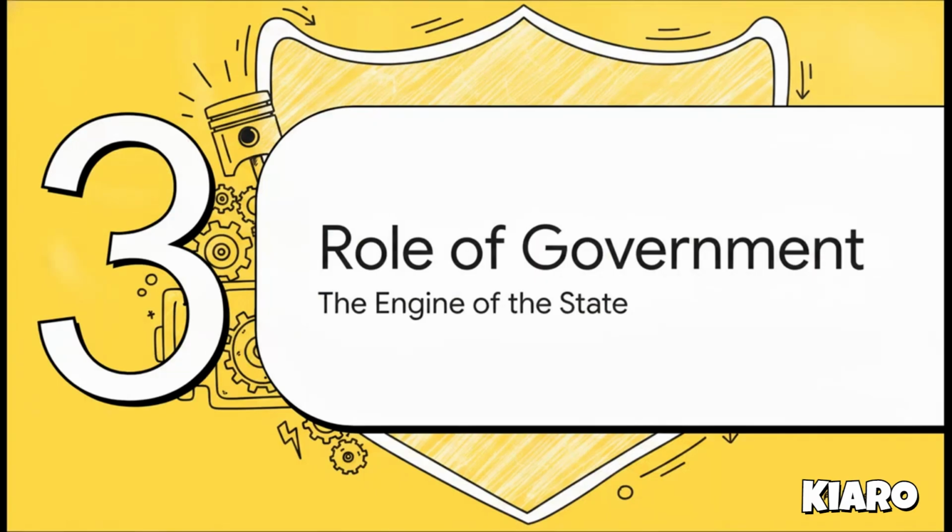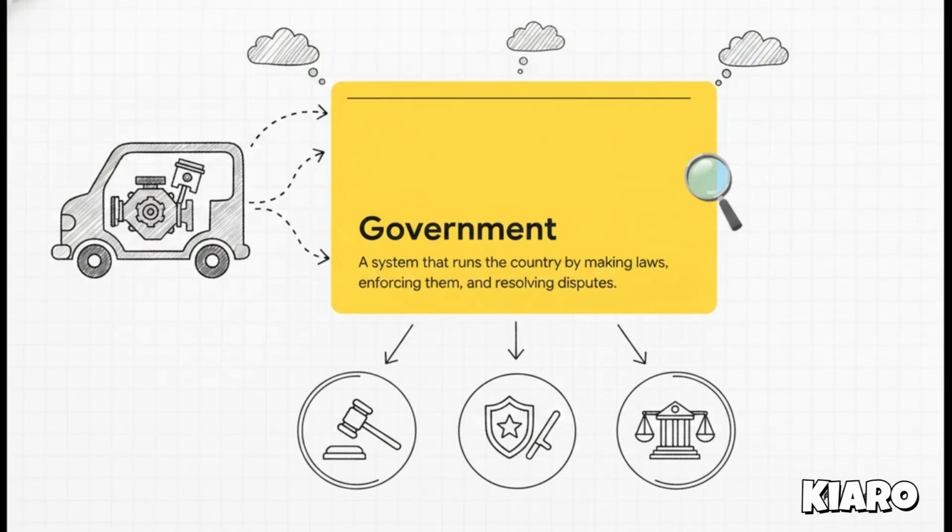Let's move to Section 3, the role of government. If the state is the entire vehicle, well, the government is the engine. It's a group of people or a system that actively runs the country. It's the part of the state we actually interact with on a daily basis. And it does this through 3 main functions: a legislature that makes the laws, an executive branch that enforces those laws and implements policies, and a judiciary that resolves disputes and ensures the laws are followed fairly.